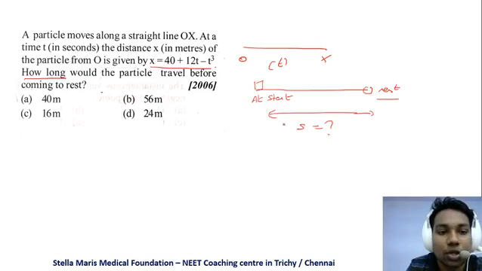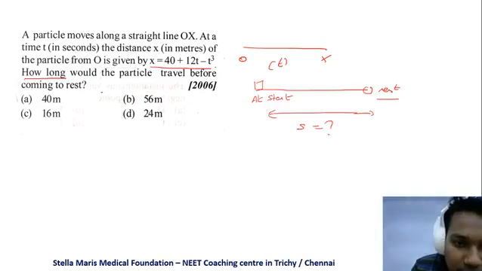Yes. Okay, so can you do this sum? But I'll give you an idea. We have the equation x is equal to 40 plus 12t minus t cube. How long would the particle travel before coming to rest?